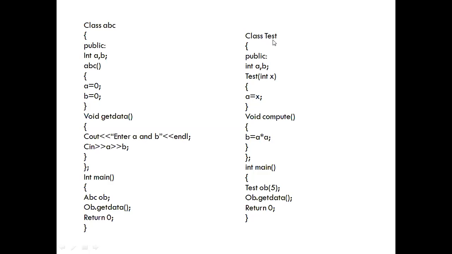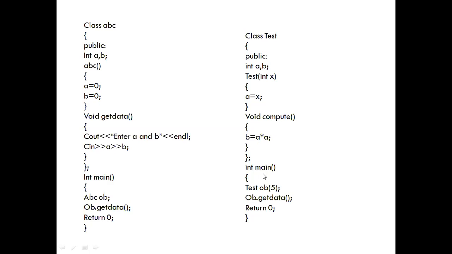One more example. Here I used the class name Test. Here again we declare two variables a and b. This is one constructor; the function name is the same as the class name. The difference between these two constructors: this constructor is without any argument and this constructor is with one argument, and we assign the value of this local variable x to class variable a. And here I define one more function, the compute function. In compute, I compute the square of variable a and the result gets stored inside variable b.